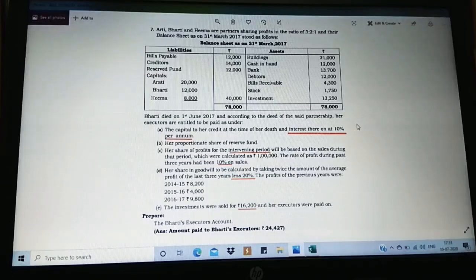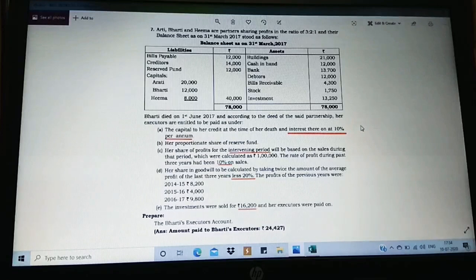So this is related to reserve fund and capital for us to concentrate while going for the calculation of the concerned deceased partner. Who's been deceased here in the sense it is Bharati on 1st June. So Bharati has been alive only for 2 months for the concerned financial year. So according to the deed, the said partnership, her executors are entitled to be paid. So this is informed that the agreement tells that the executors are going to receive the following adjustments.